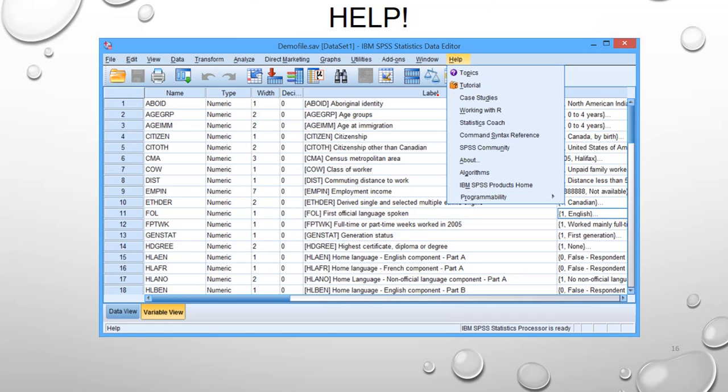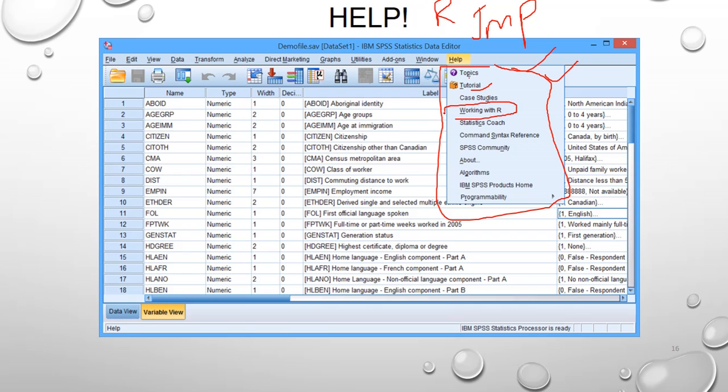Okay, there is a most important term, the Help command. In SPSS, RStudio or JMP, some extra tools are provided in the Help section. When you press on Help, you can get tutorials and data sets with examples. If you press on Topics, you get all topics. If you press on Tutorials, you can get some PDFs also. You can also see the difference between R and SPSS here.